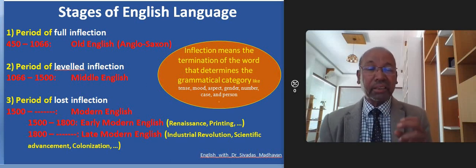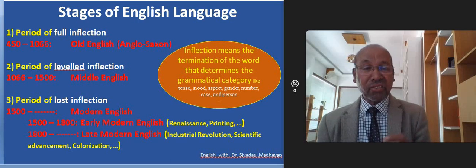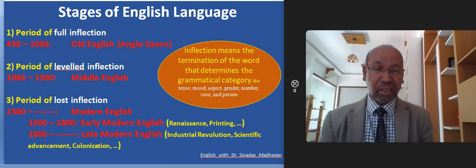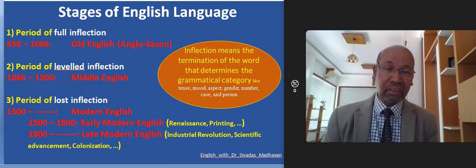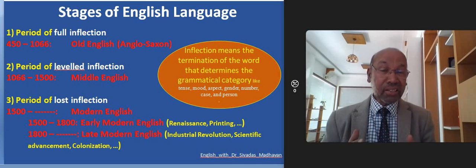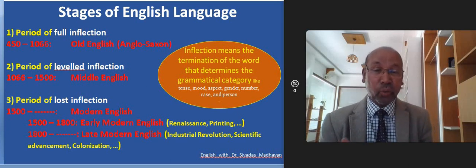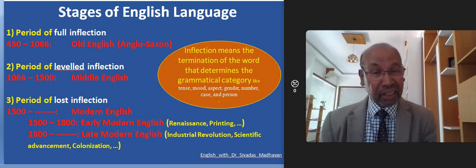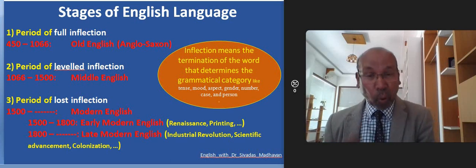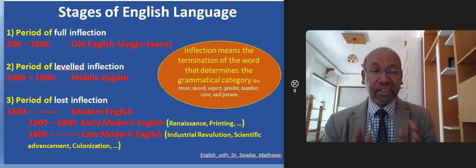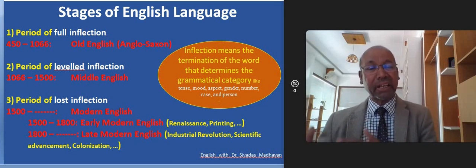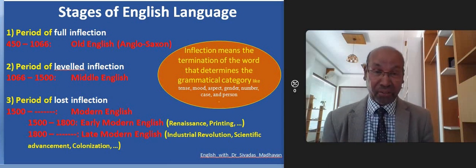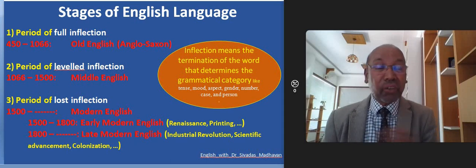Inflection means the termination of the word that determines the grammatical category, like person, case, tense, number, etc. So these types of grammatical category were determined by the inflection, the ending of the word. That was the feature of the Old English. In the Old English, these grammatical categories were determined by the ending of the word. That's why it is a language of full inflections.